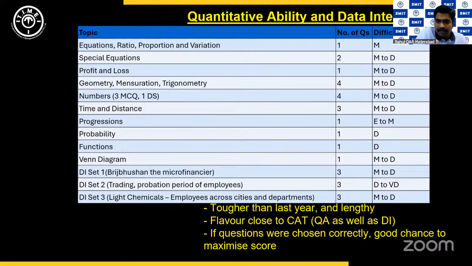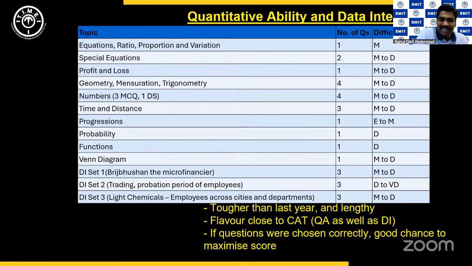Now, this year, we are moving away from that. I mean, sunburst is something you could still relate to that way. It's a new kind of presentation, something that MBA aspirants would not have seen in a long time. But if you look at Bridge Bush and the microfinancier or the trading floors, they really feel a lot like reasoning based DI or quant based reasoning. These have the exact flavor as CAT LRDI nowadays has. So is that going to be the new trend? Are we going to see XAT also harass aspirants with very difficult, very tricky DILR sets from next year? Who knows? Let's wait and see.